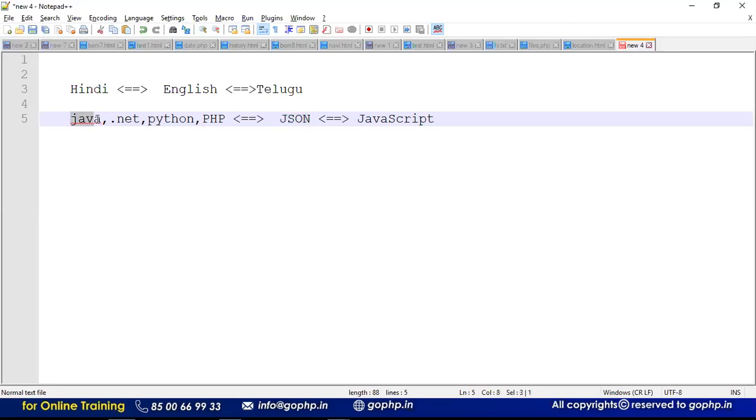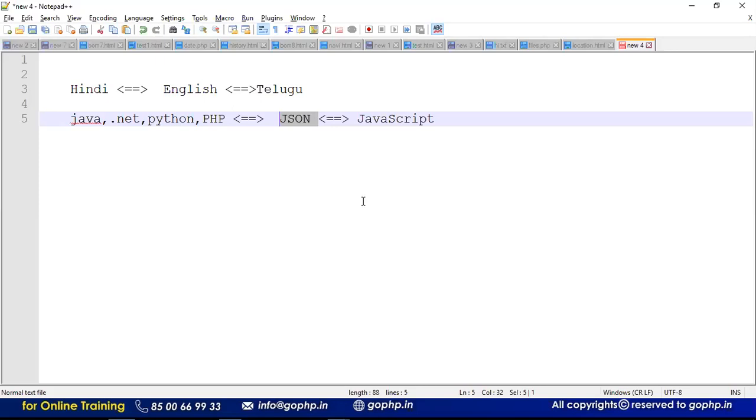If Java wants to communicate with JavaScript, the data should be converted into JSON format and then sent to JavaScript. Even if JavaScript wants to send data to Python, .NET, Ruby and others, it has to be in JSON format. You have to send it in that form, guys. Then only they will understand. So this is the purpose.